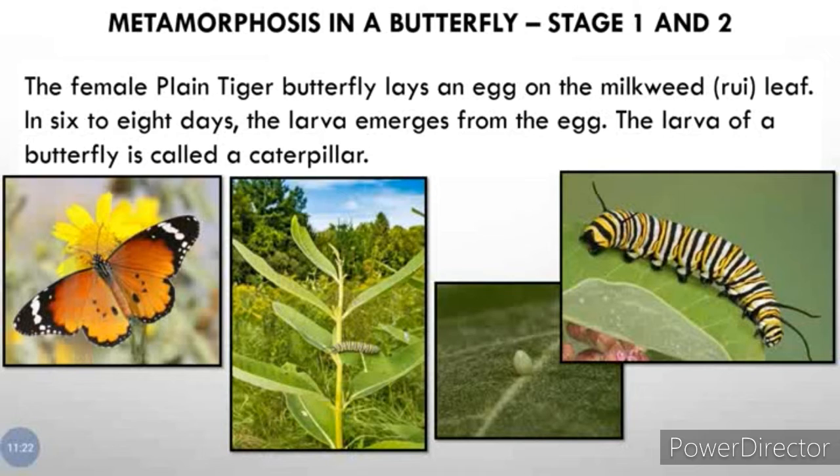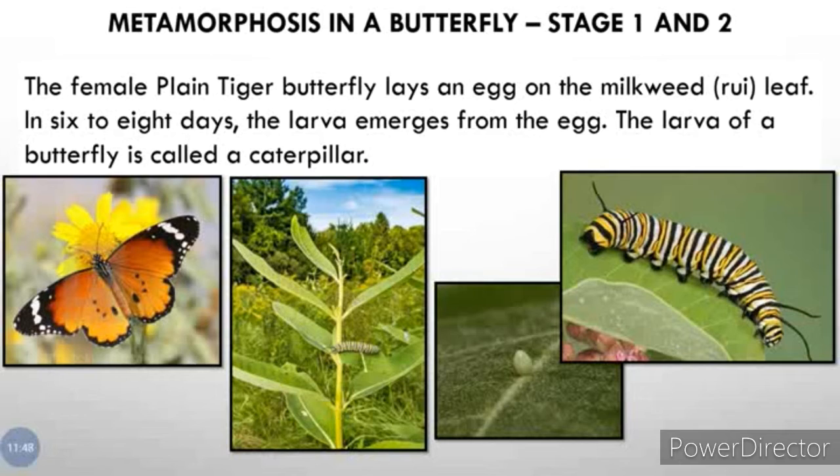After 6 to 8 days, when a butterfly lays an egg, a larva comes out of it. What is the name of the larva? Larva means insect. Caterpillar. The insect which comes out is called a caterpillar, which has many legs. Some of them have hairs also. The larva of a butterfly is called a caterpillar.